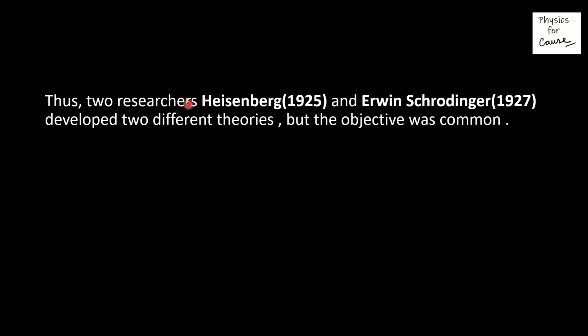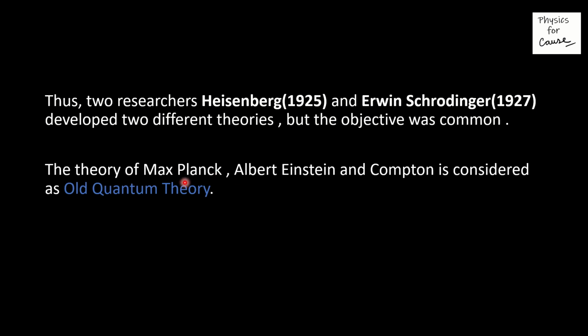Thus, two researchers, Heisenberg and Erwin Schrödinger, developed two different theories, but their objective was common. इन्होंने two different theories दीं, but इनका उद्देश्य यानी objective common था. The theory of Max Planck, Albert Einstein and Compton is considered as old quantum theory, because ये research पुरानी हो चुकी थी, तो इन्होंने एक term दिया old quantum theory, जिसके under हम इनकी theories को study करते हैं.